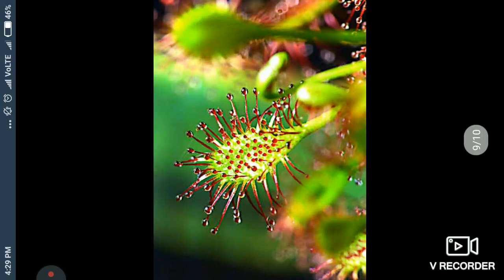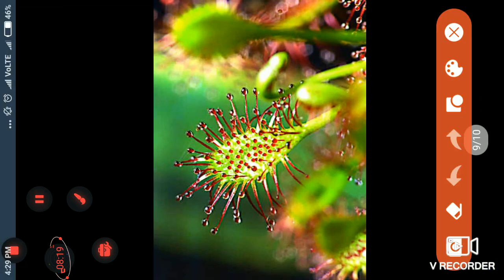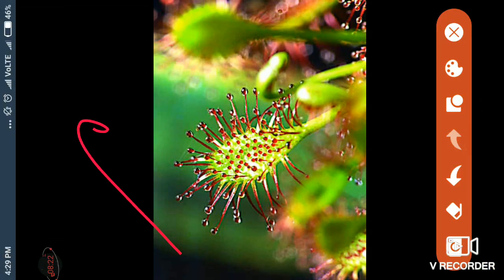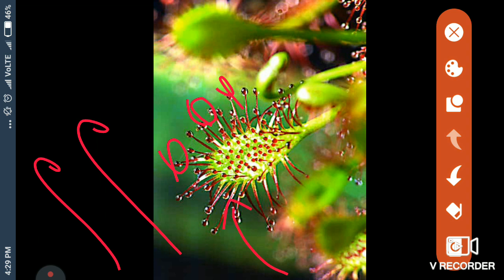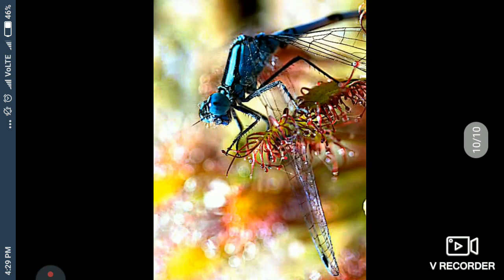This is the sundew plant. Look at this, I told you about the tentacle-like structure. So look here, these are tentacles, and this is mucus on them. When any insect sits on them, they stick to it, इससे चिपक जाते हैं वो. Look here, this is the insect and it is stuck to it, इससे चिपक गया ये. Understand? So now slowly it will turn, trap this insect and digest it.